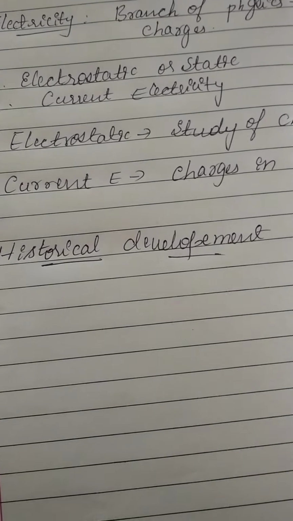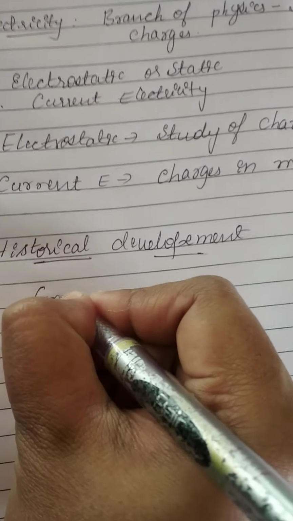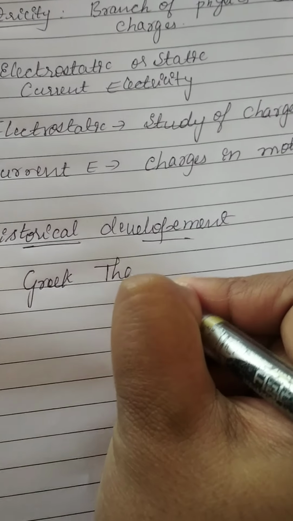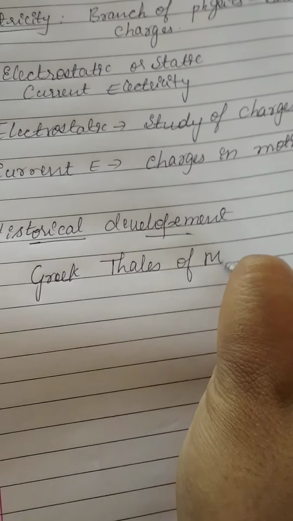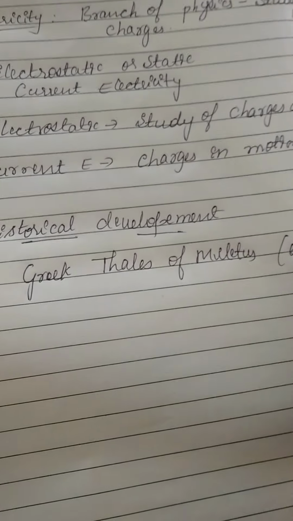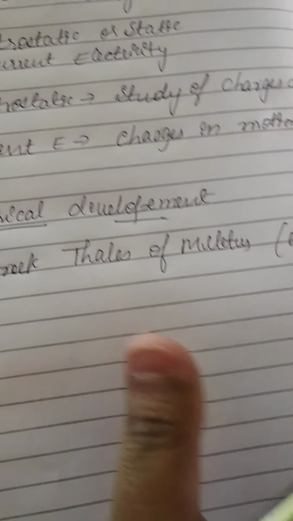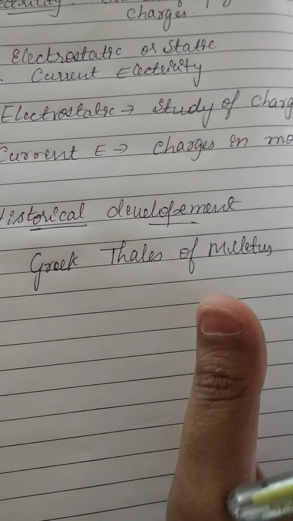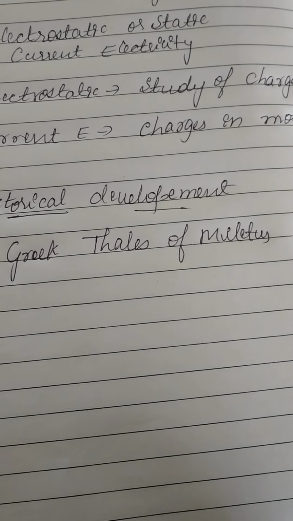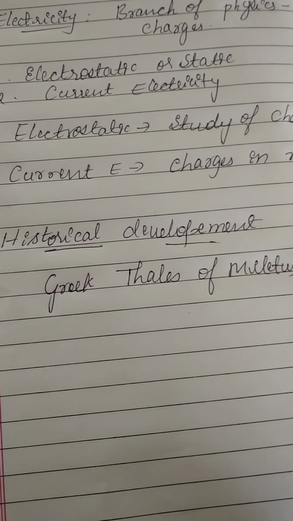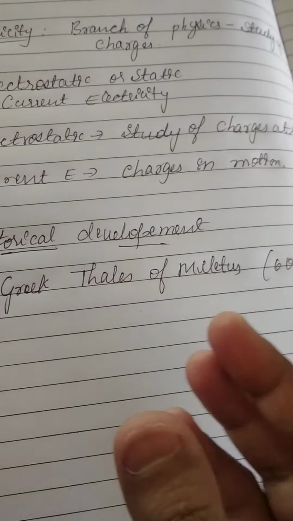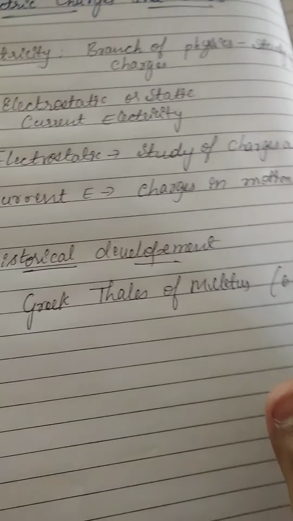One of the Greek scientists, Thales of Miletus, in the year 600 BC, made a discovery involving amber. Amber is a hard material that comes from the seashore.